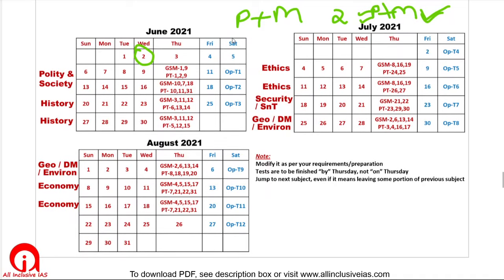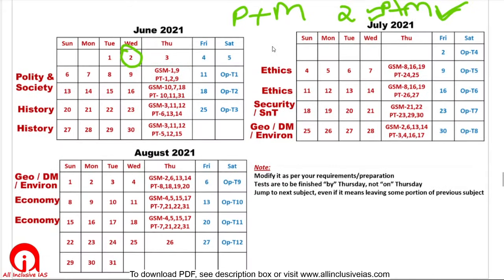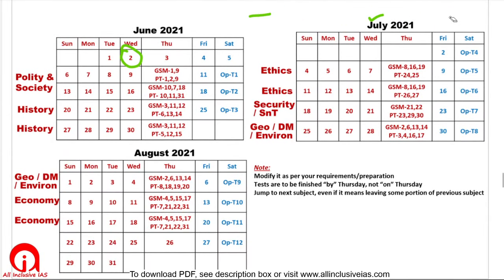So what I did was, a very good friend of mine, last year he also studied and he cleared prelims. So this year again he is about to start his studies, and he asked me for a plan. He usually follows Vision IAS. So he asked me for help.